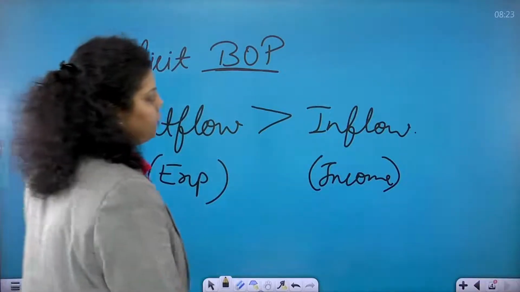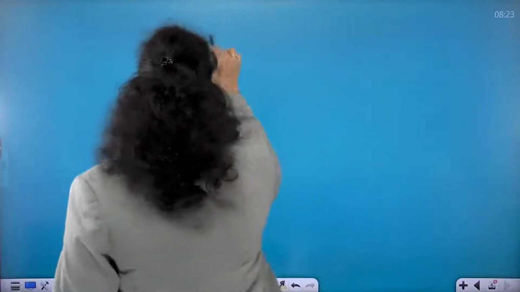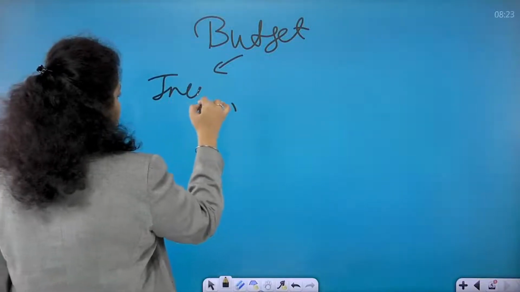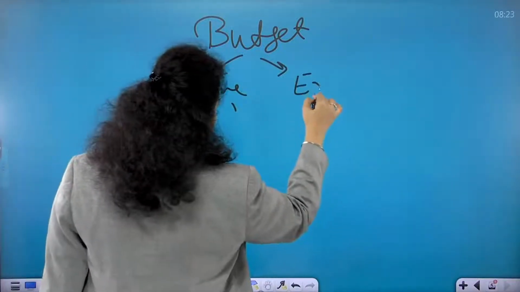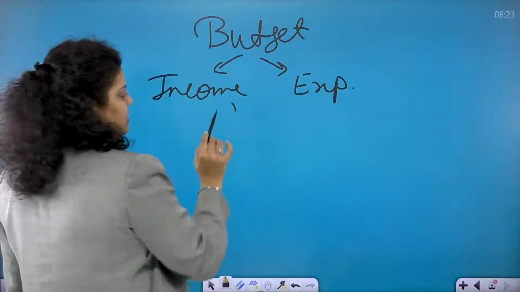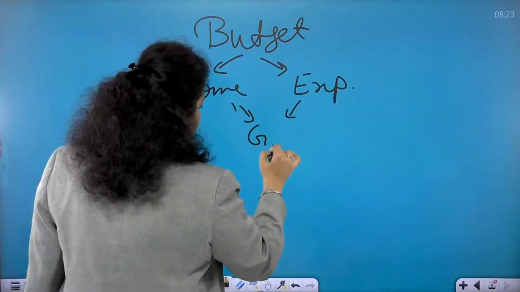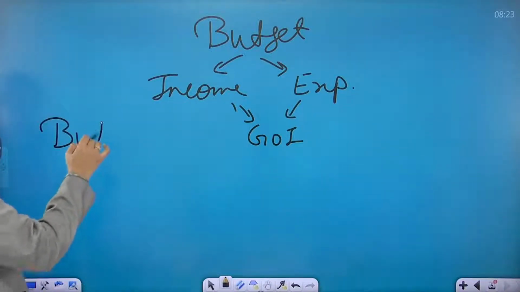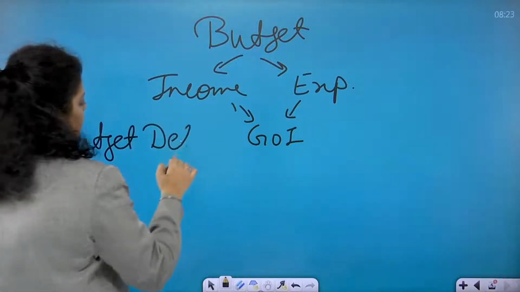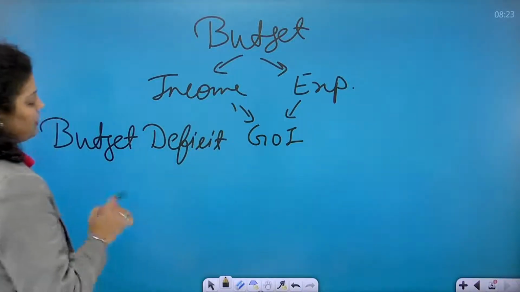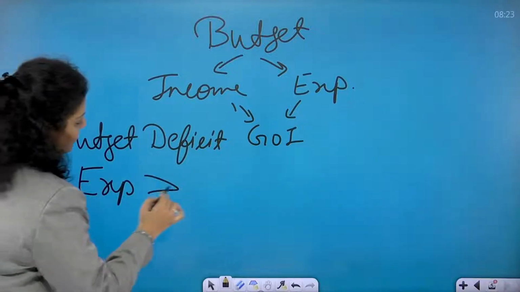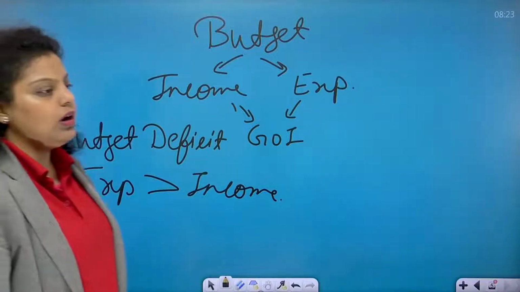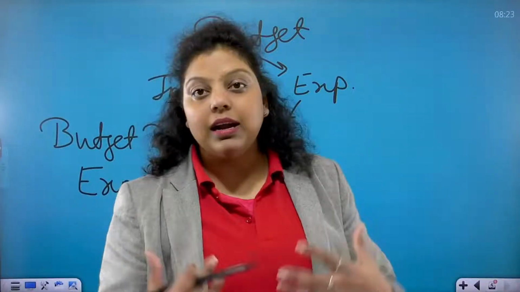How to explain this? First of all, when we talk about the budget of the government of India, what is budget? Budget of government is simply the income and expenditure of the government of India, in a financial year, which we estimate. So whenever the budget of government becomes deficit, what does it mean? It means the expenditure of government is more than what the government has earned. Like the source of income for the government of India is what? Taxes are the source by which the government is earning money.